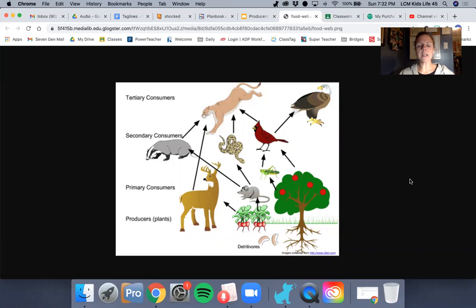Hi guys, today we're going to be talking more about food chains, and we're going to be talking about producers, consumers, and decomposers. So let's talk about those words really quickly while looking at this picture.